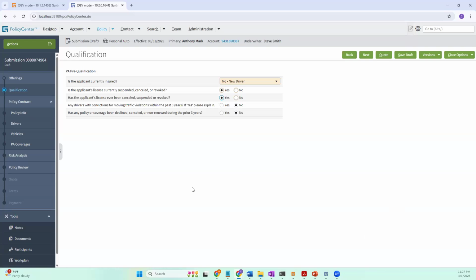Just a quick question here: does this field have a mapping to ClaimCenter? Any fields, some fields in ClaimCenter?